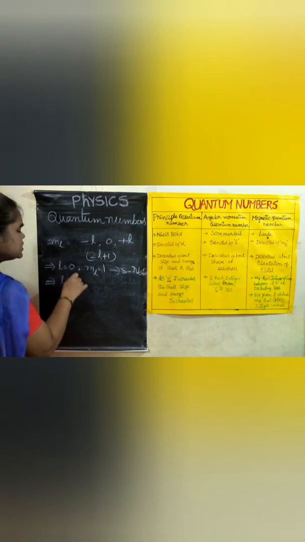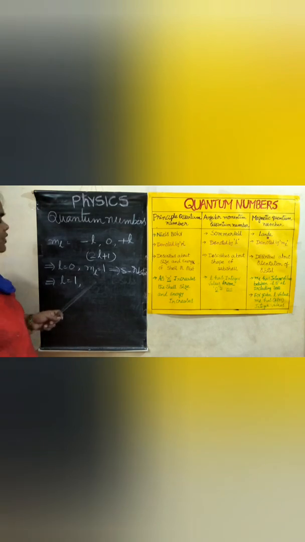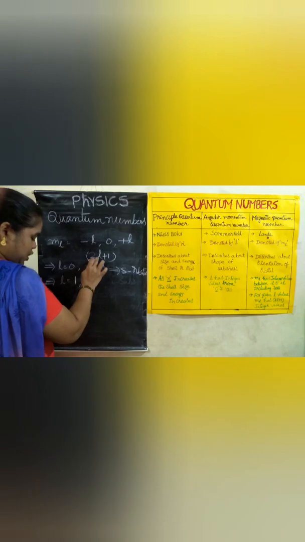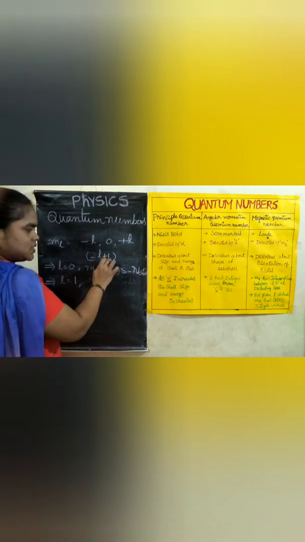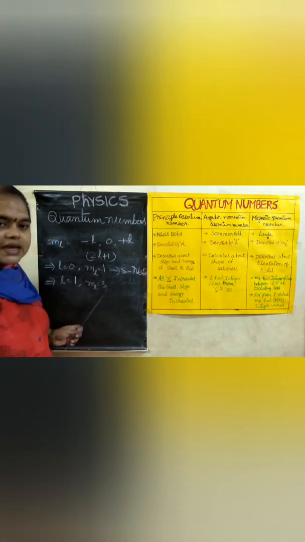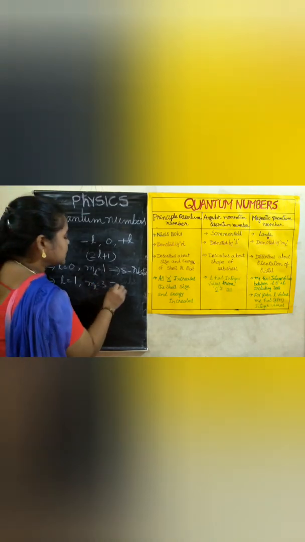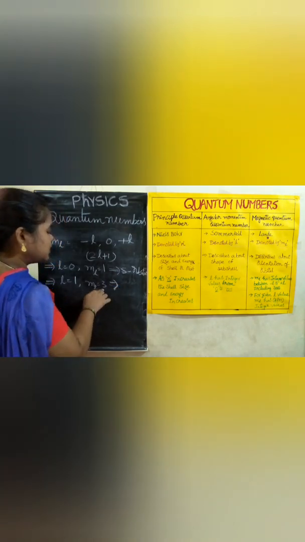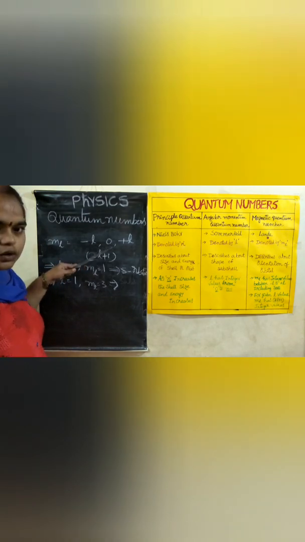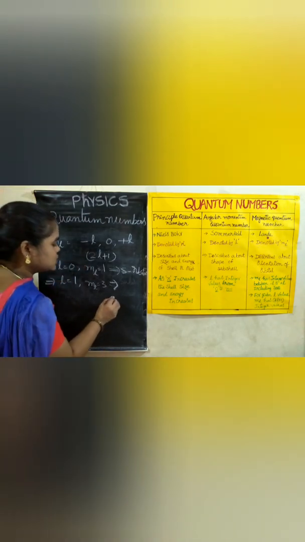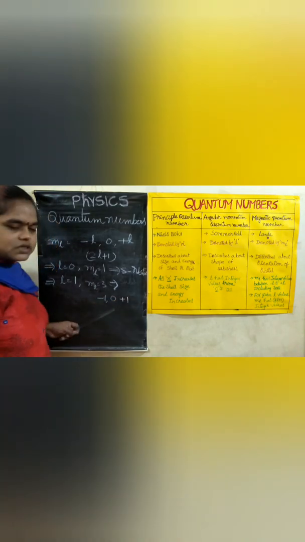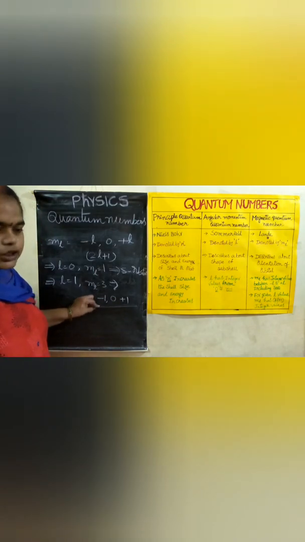For L is equal to 1, how many values does ML take? According to this, just substitute the L value: 2 into 1, 2 plus 1. So 3 values. ML has 3 values. How can we write them? Minus L, 0, plus L. Like that only we have to write. First of all, you just write 0. Here negative numbers and then positive numbers. If you write like this, then it is easy for you.